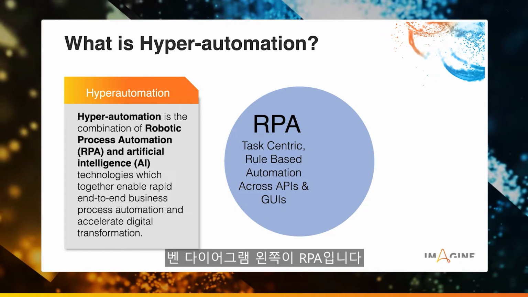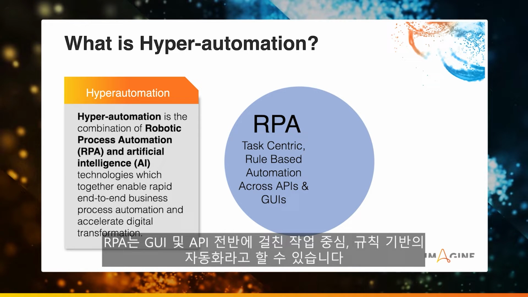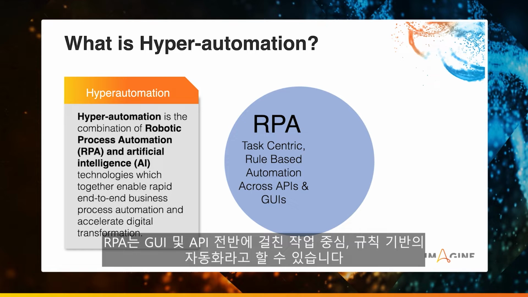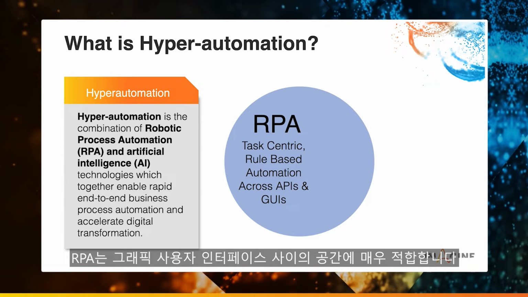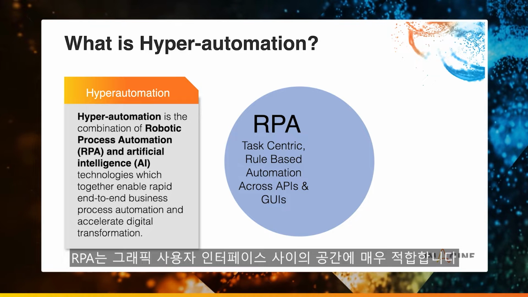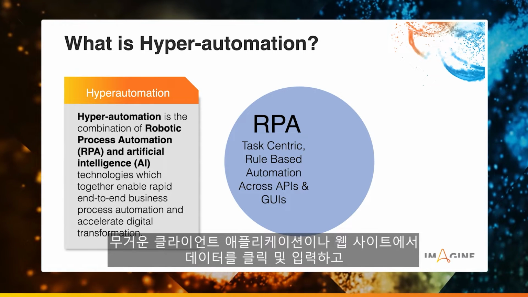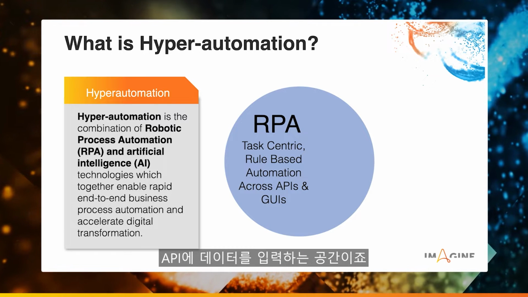So in our Venn diagram, on the left-hand side, we have RPA. And I would say that RPA is task-centric, rule-based automation across GUIs and APIs. So what does that mean? Well, RPA really fits in the space between a graphical user interface. So that's, hey, me clicking and entering data on a thick client application or on a website, and the space of entering data into an API.